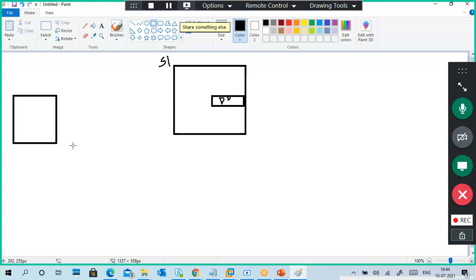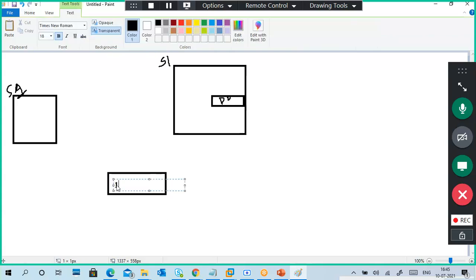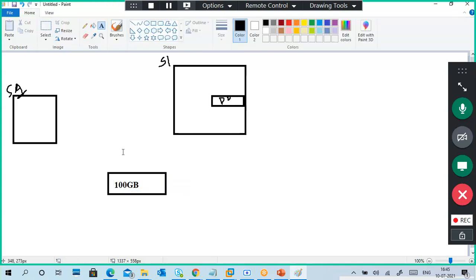So this is a storage management scenario, with a storage administrator, for example. Here is a person, a storage admin. For my server, I request that I need a 100 GB hard disk. Can you go and buy a 100 GB hard disk? You have to go with a 1 terabyte or a 500 GB existing hard disk, right?